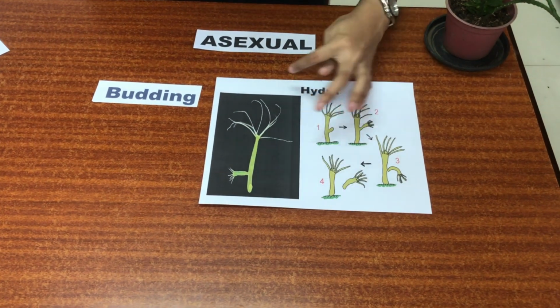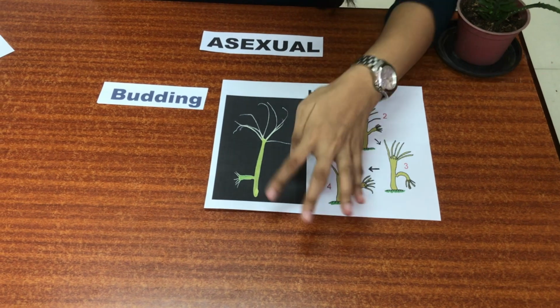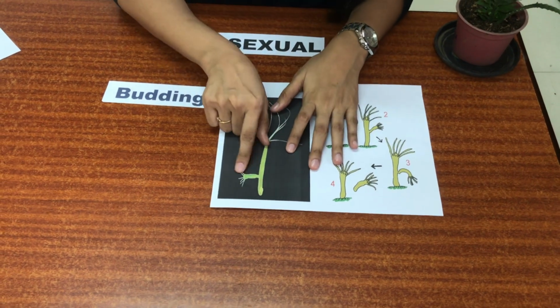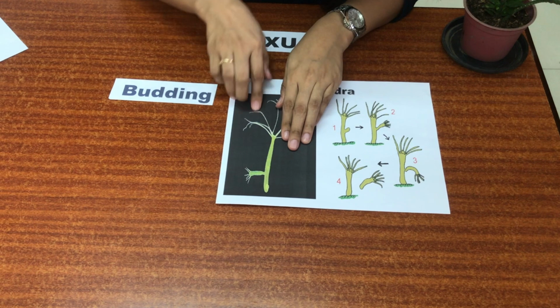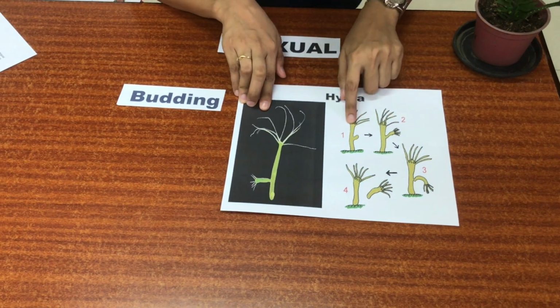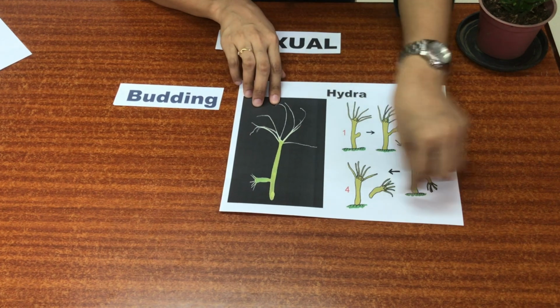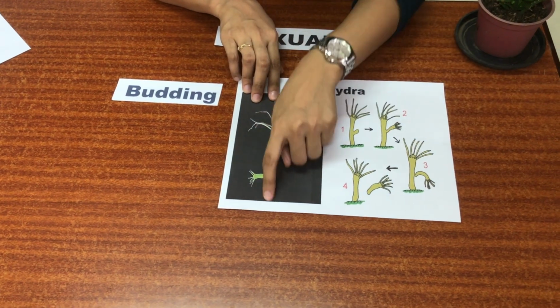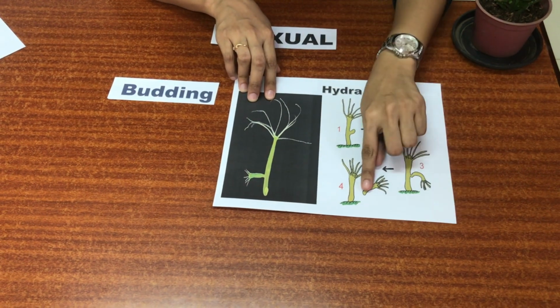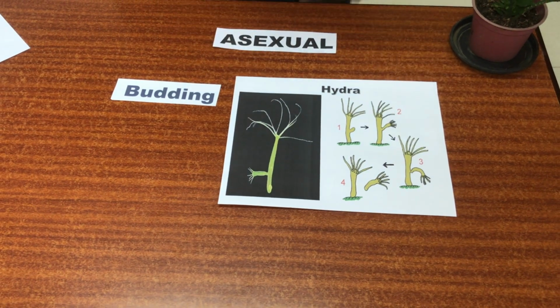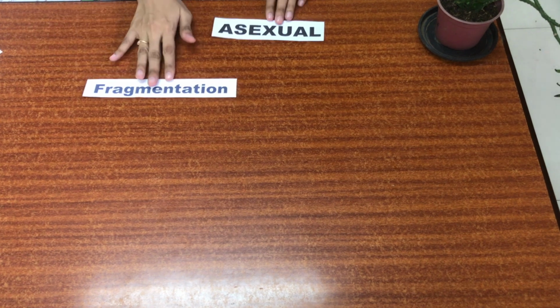So a hydra, how does a hydra reproduce? A hydra will produce an outgrowth. It's like a branch. And this outgrowth, as you can see in this process, will be detached from the original parent cell to form another one. So that's budding. The third one is fragmentation.